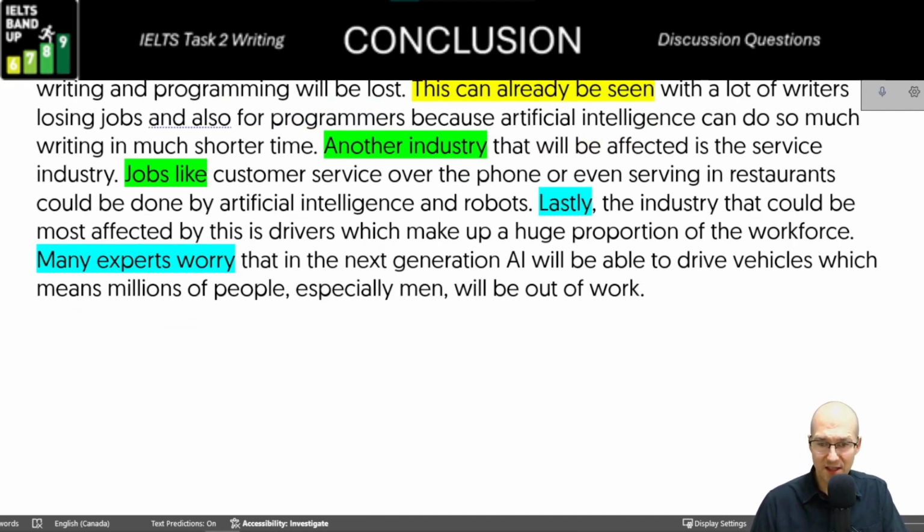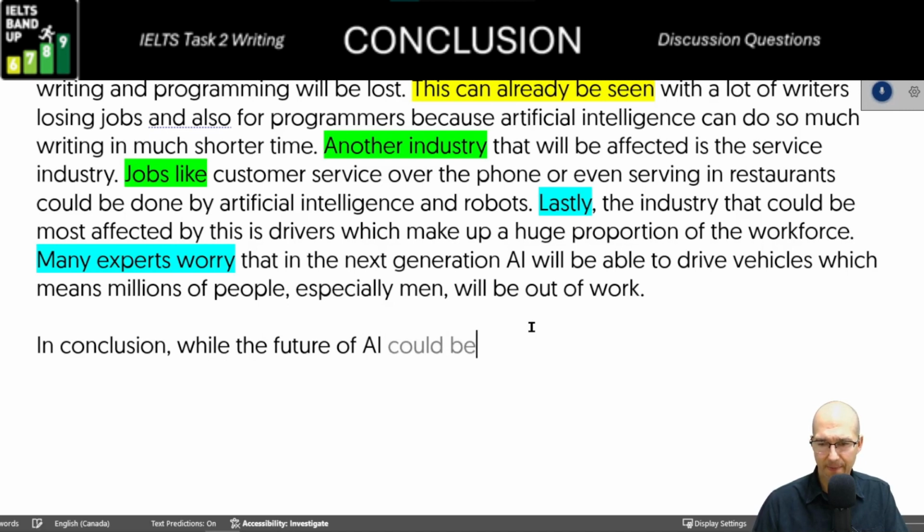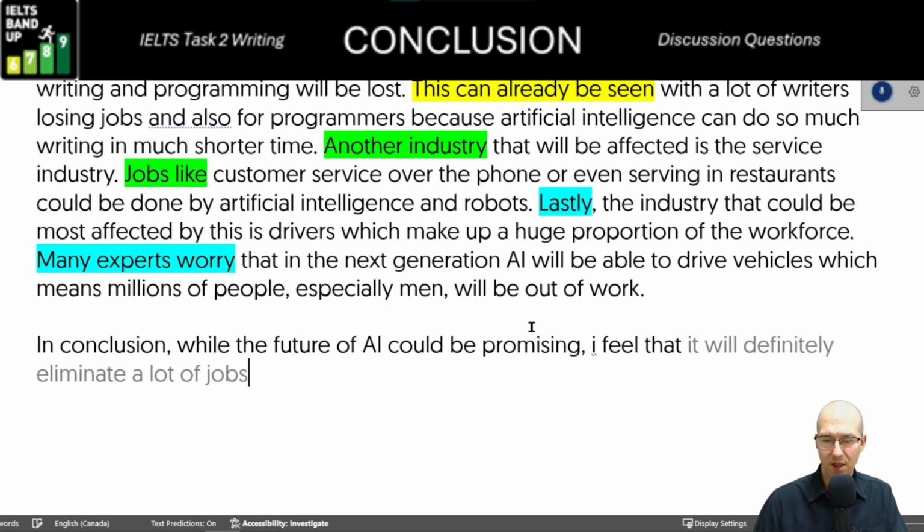Now, this is a discussion essay. So here's where we need to give our final opinion, right? And you should do it right away. In conclusion, while the future of AI could be promising, I feel that it will definitely eliminate a lot of jobs, which may lead to a lot of social unrest.